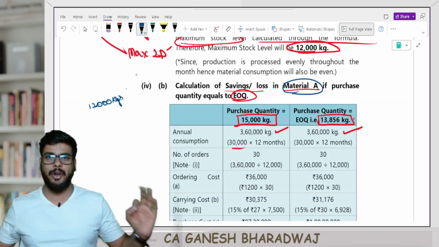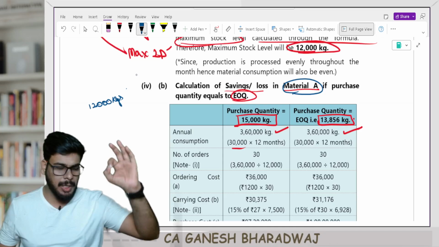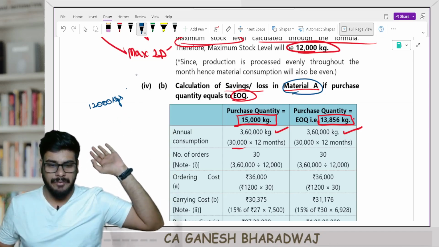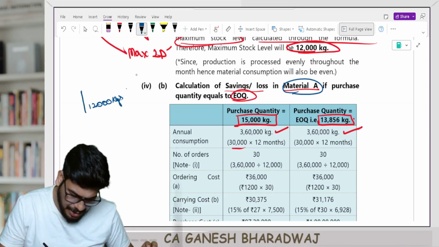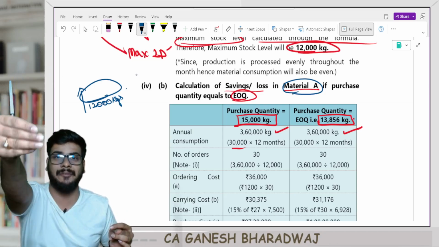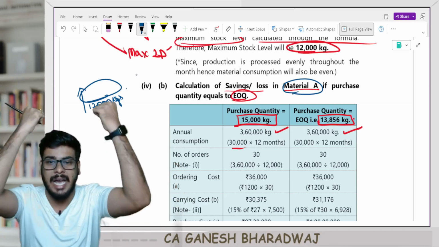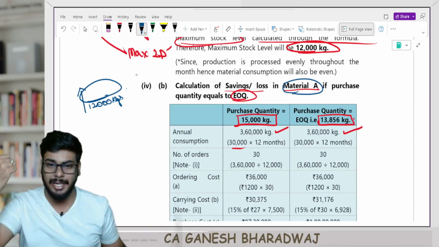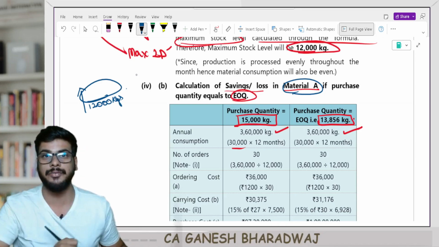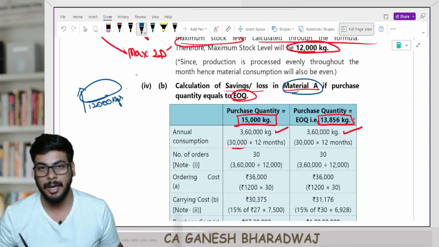Max at a given point of time, I should not be holding more than 12,000 kgs. If I hold beyond 12,000 kgs, whatever I have purchased in excess of 12,000 kgs can be utilized only after 10 days, which means basically I need to throw it away. I need to scrap it. Even though I have purchased it, I need to scrap it. Correct? This is the meaning of that. Are you clear with this?